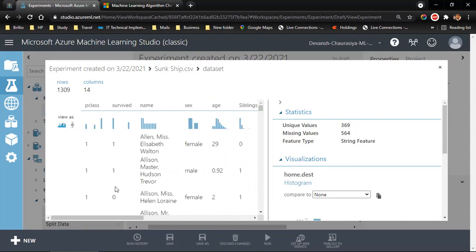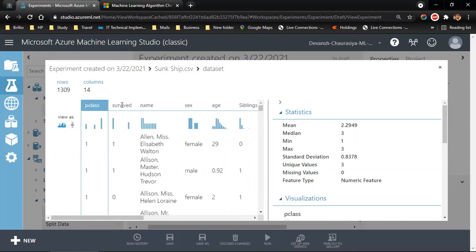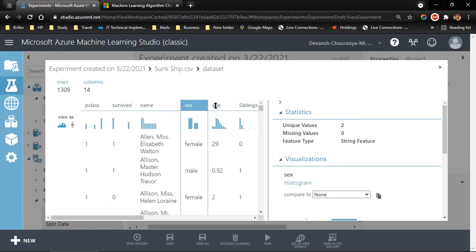Now there are string features, there are numeric features, but this is a classification problem. So we will have to convert this numeric or string feature into a categorical feature when required. Gender, we don't want in the string, we want it in categorical form. So female and male, one will be assigned as 0, one will be assigned as 1.